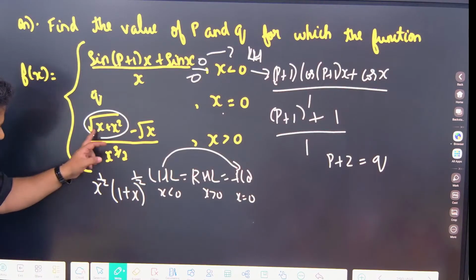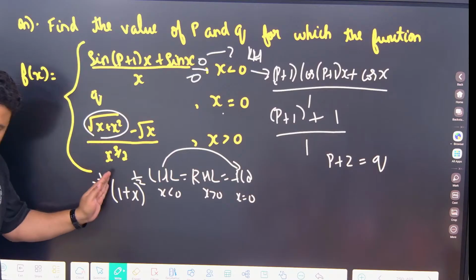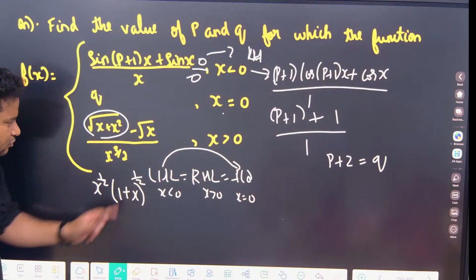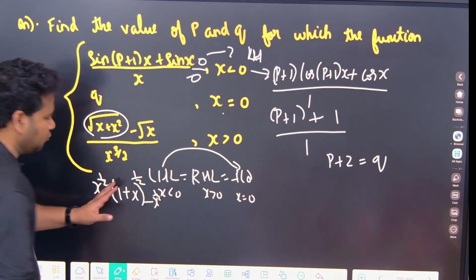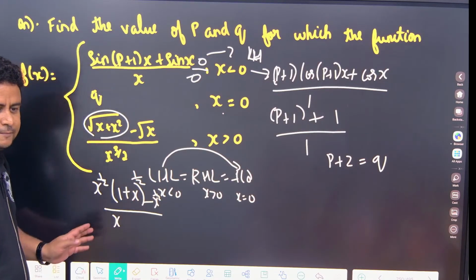See here, x plus x square is there. If I take x outside, along with that the square root will also come out, so x to the power of 1 by 2, 1 plus x to the power of 1 by 2, minus x to the power of 1 by 2. I am talking only about the numerator, divided by x to the power of 3 by 2. I can write it as what?